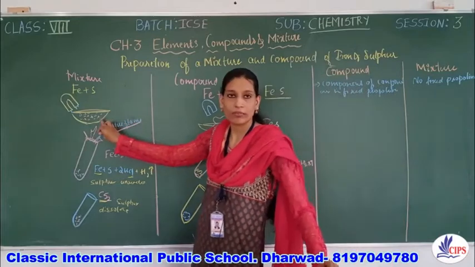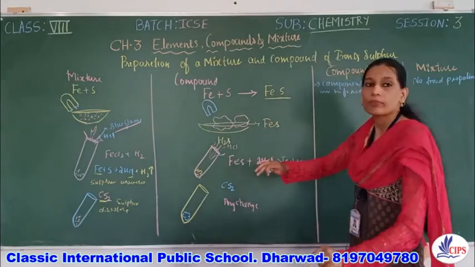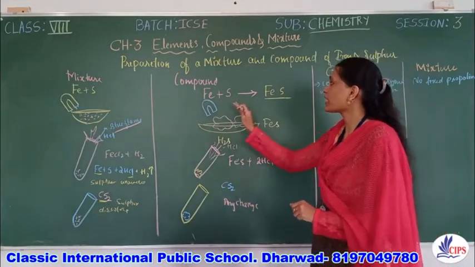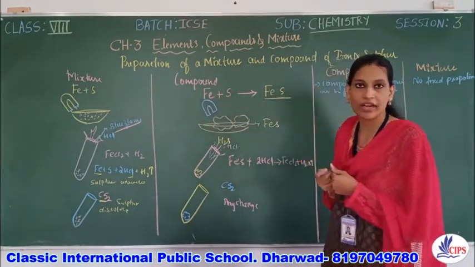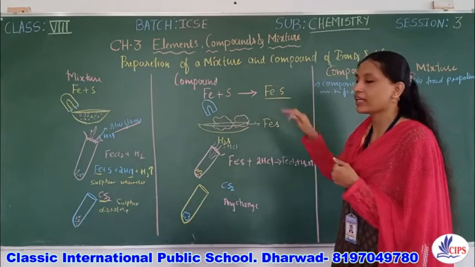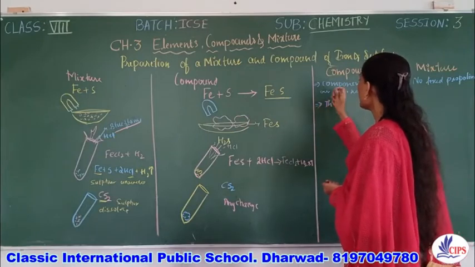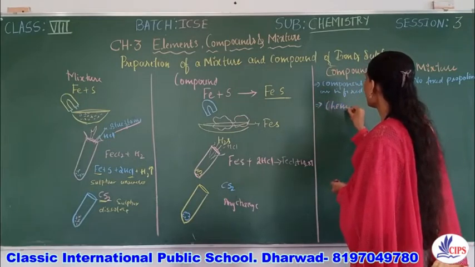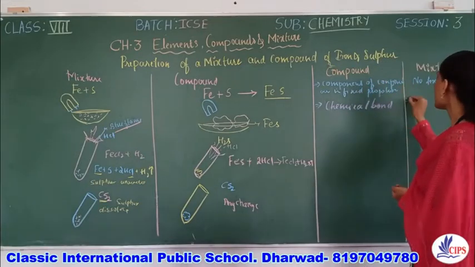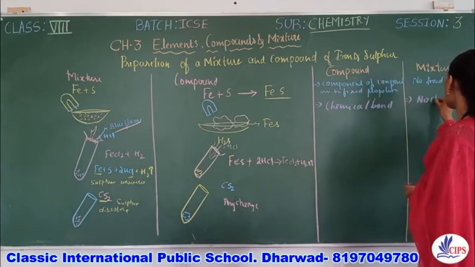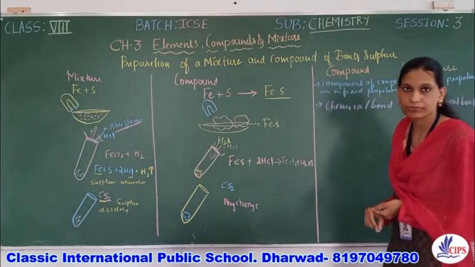Because it is not mixed in a fixed proportion, there is no chemical bonding between the two constituents or components. Whereas in the compound, there is a chemical bond between the sulfur and iron. Therefore, iron sulfide is formed. There is a strong bond in iron sulfide. So we can say that in compounds there are chemical bonds, and in mixture there are no chemical bonds, right?